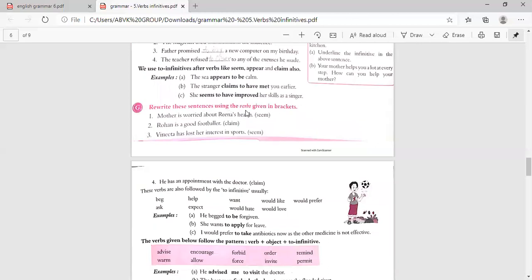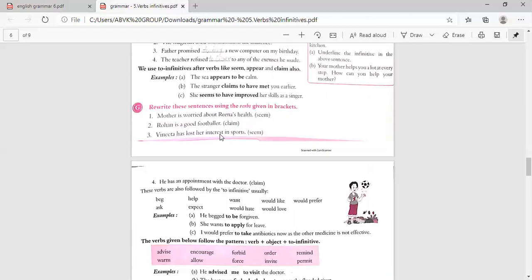Now rewrite these sentences using the verbs given in brackets. Mother is worried about Reena's health. So what is that? You should use seem. Then how will you write? Mother seems to be worried about Reena's health. So we should use seems. Rohan is a good footballer. So claim. Rohan claims to be a good footballer.